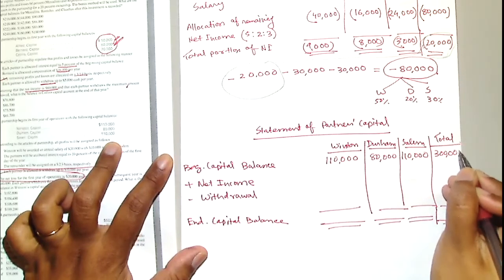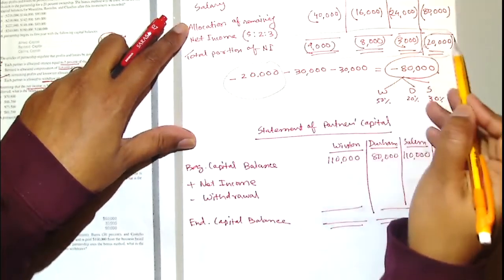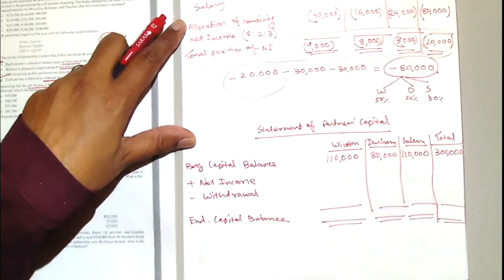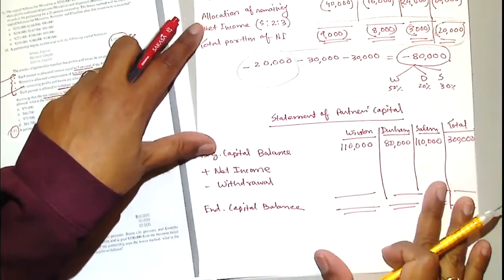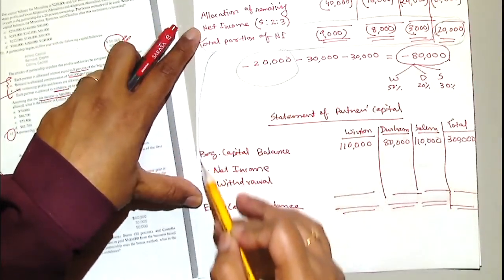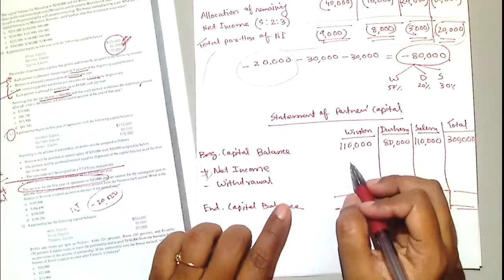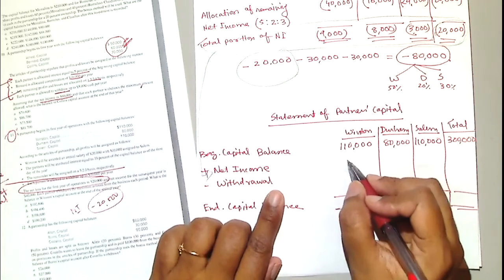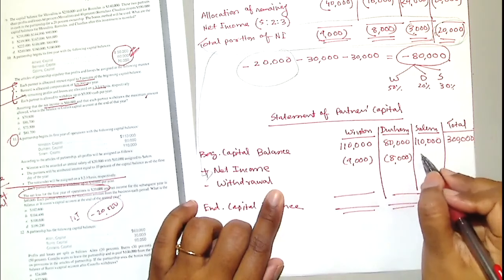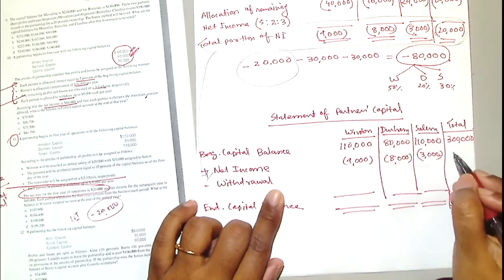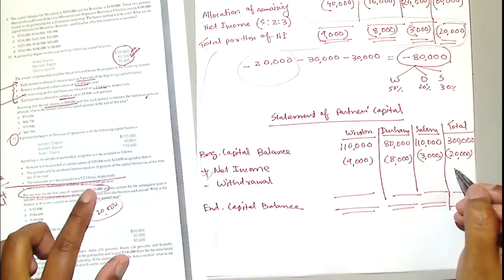Now what do we do? We actually add our net income. Whatever we allocated here, we're going to add it, right? I cannot show the whole thing, but you have to take these net income numbers from here. So, Winston, what do we show here? Negative 9,000. Durham, negative 8,000. Salem, negative 3,000. Your total net income was what? Negative 20,000, very good. They have a withdrawal. Withdrawal is how much? 10,000.